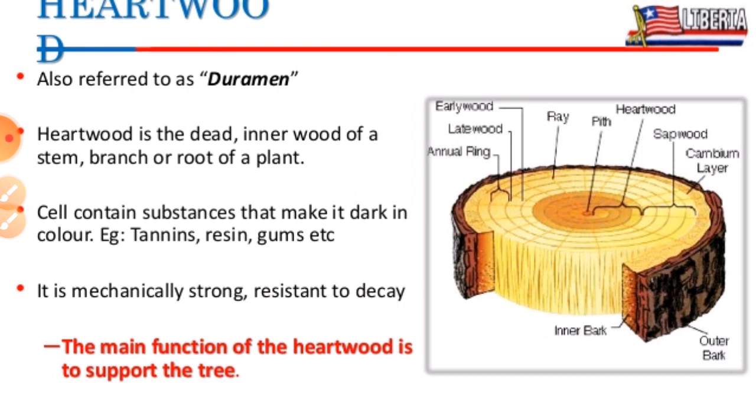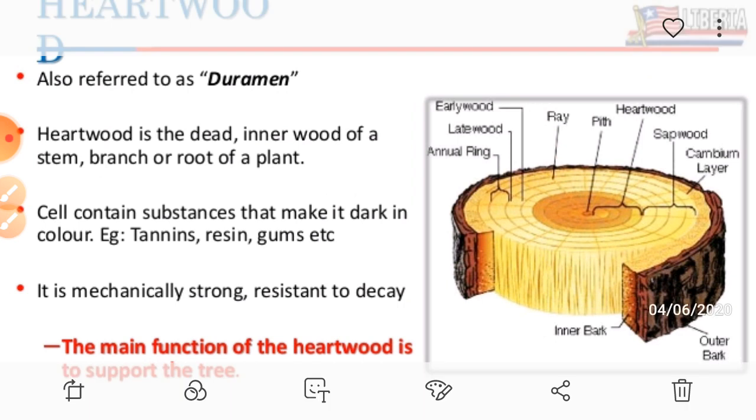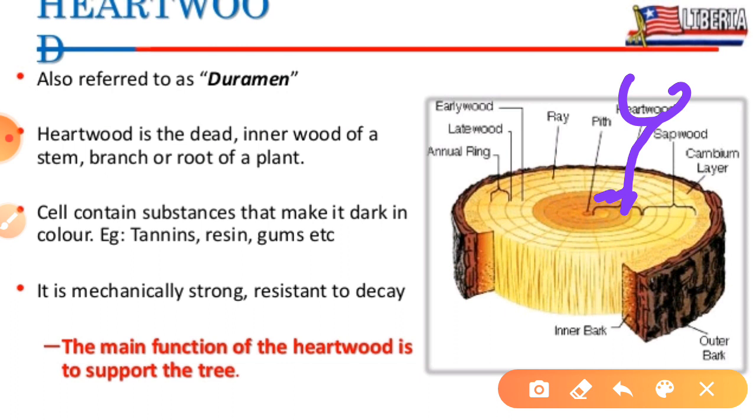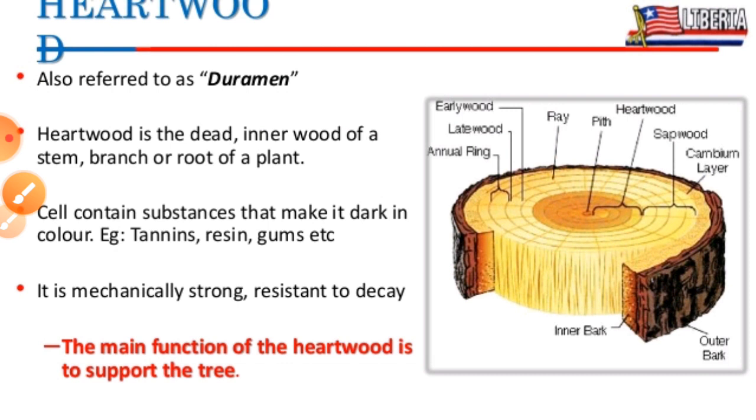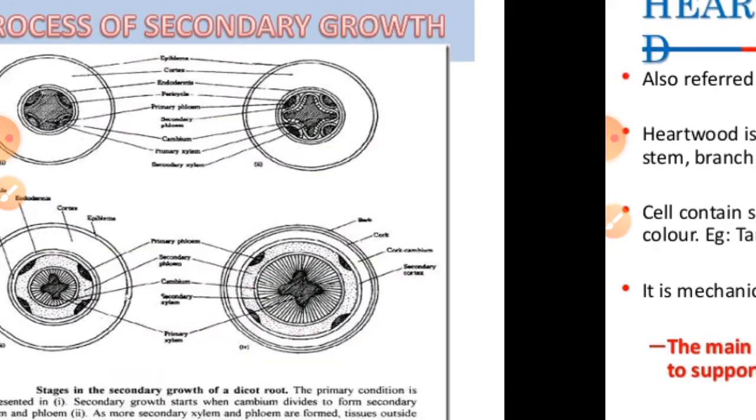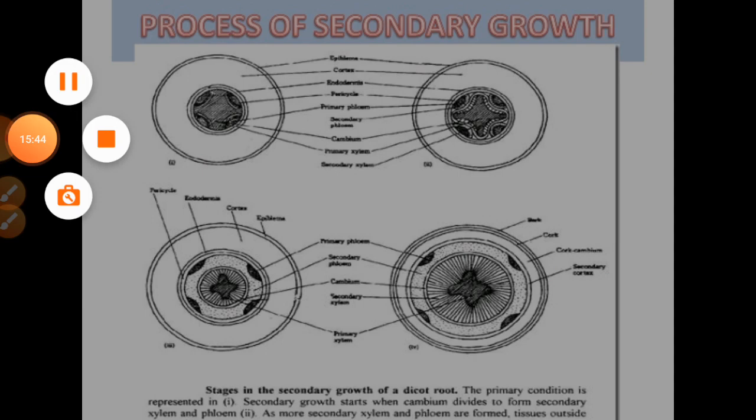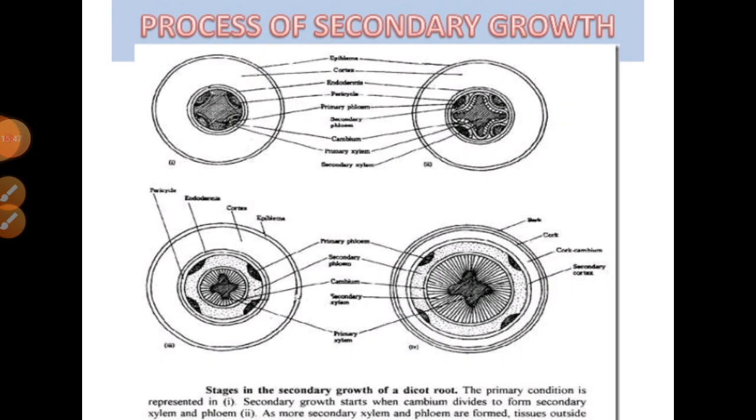If we talk about heartwood, it is the harder part. With the help of this, you must watch that this dark color is the heartwood, and this light color is the sapwood. Heartwood is the inner woody part found in the stem, branch or root. Its cells contain substances like tannins and resins, as I told you previously. This heartwood is always helpful for support. So students, you must try to understand this, draw the diagrams and make your notes.